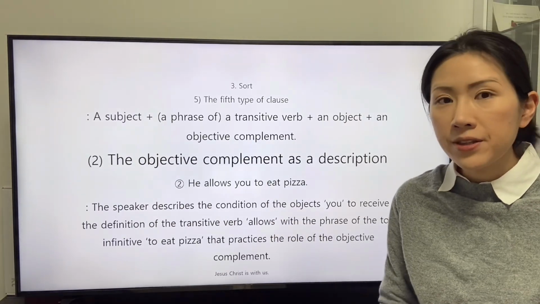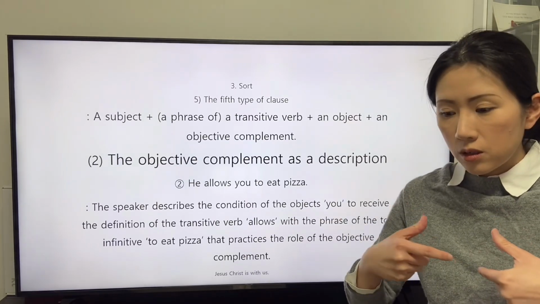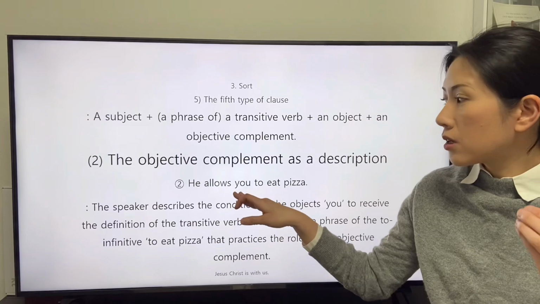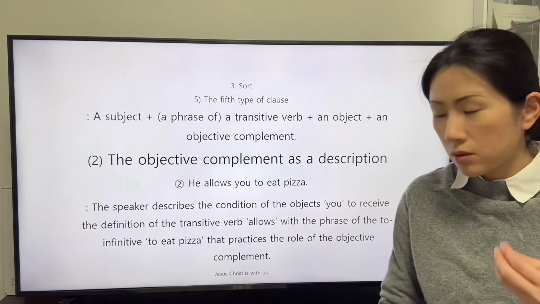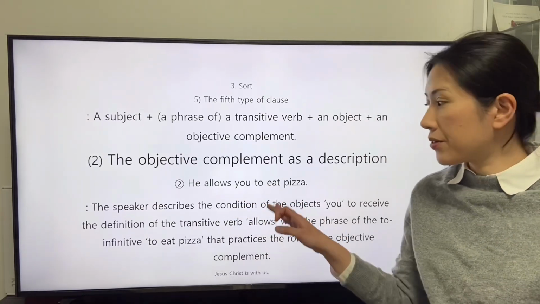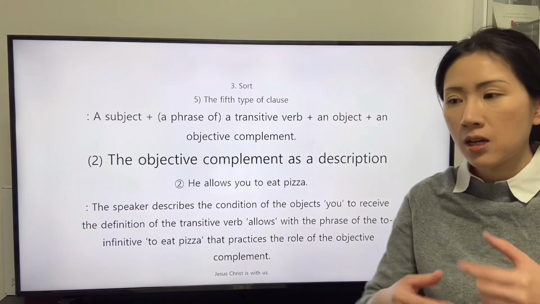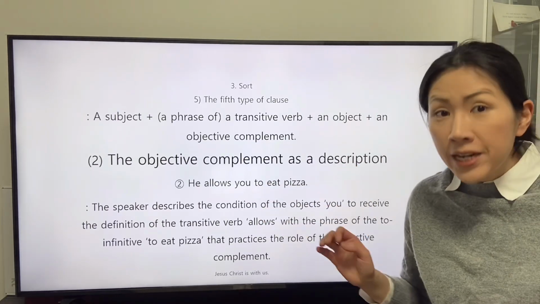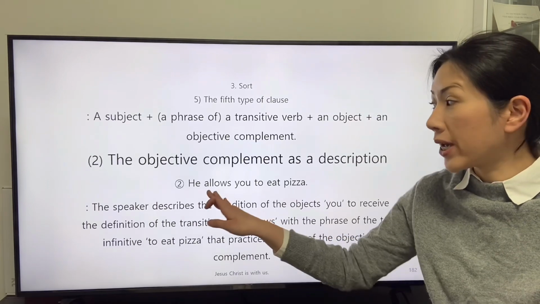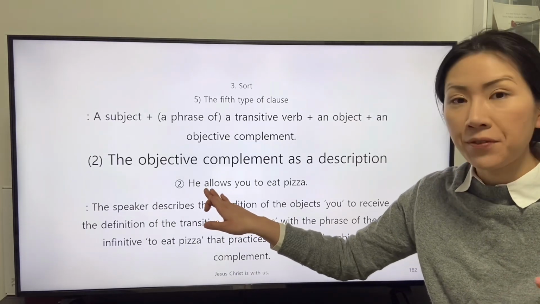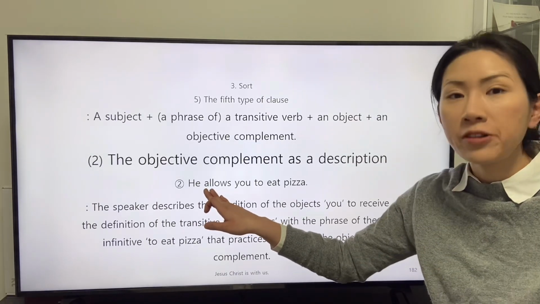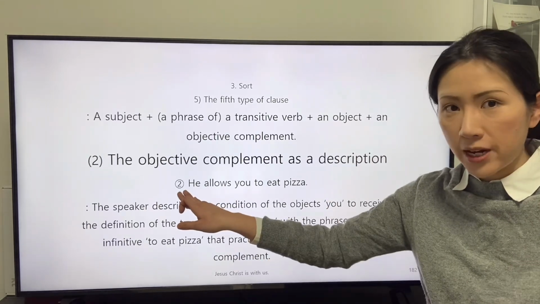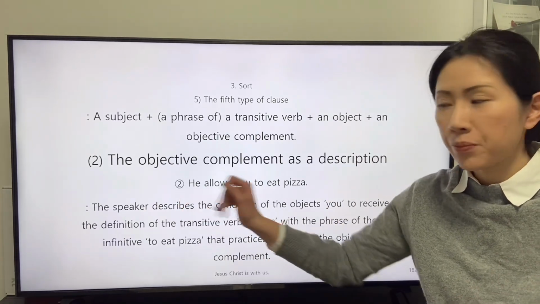The to-infinitive reveals the information that the action indicated by the root infinitive is assumed to be actualized later than the point in time when the definition of the transitive verb of this clause, allows, is actualized by the subject of this clause, he.